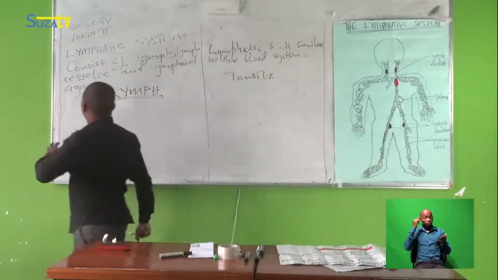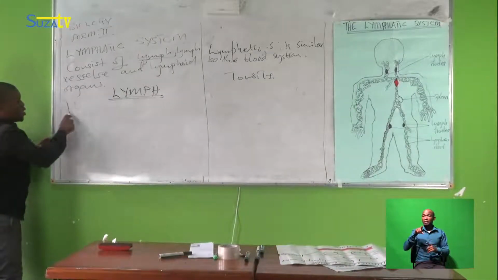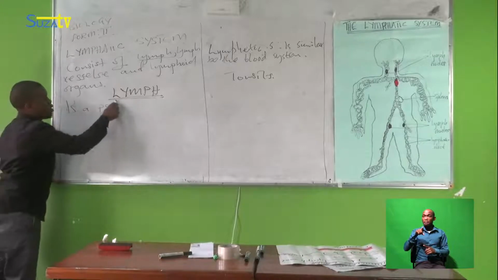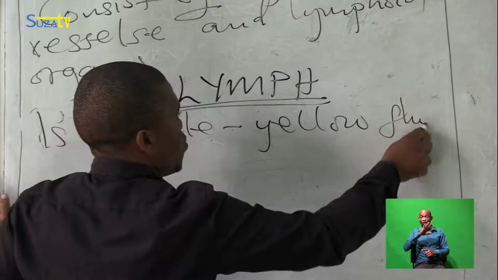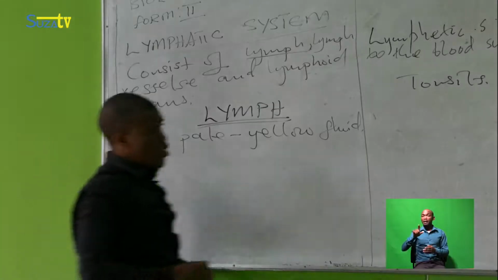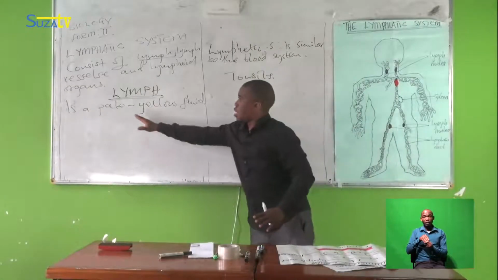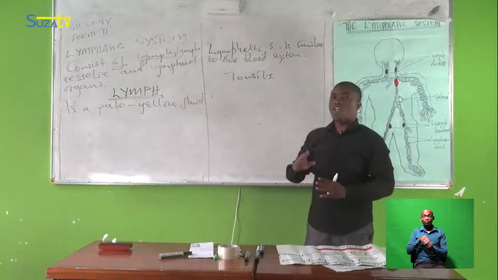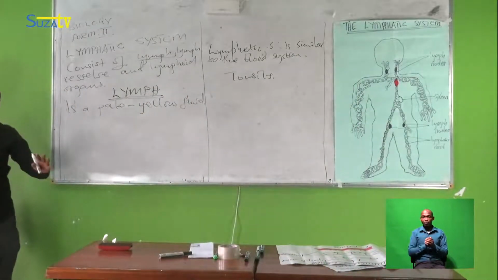So the meaning of these words is the pale yellow fluid. Good. And this fluid generally is pale yellow in color and not red as the color of our blood normally.